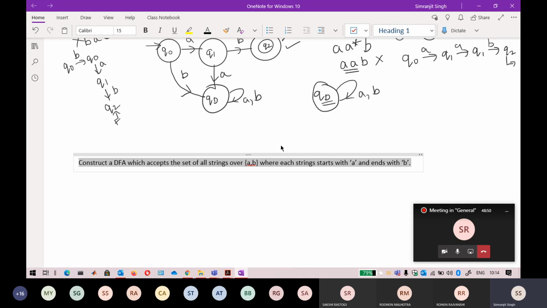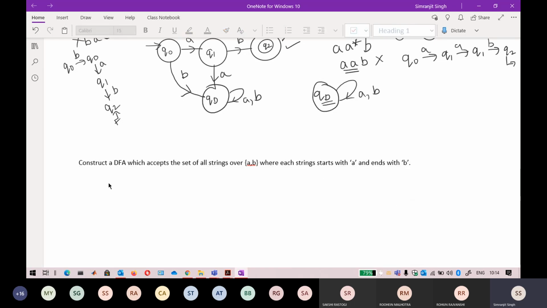Okay, so there is one thing that I want to tell in this question. If you just divide this question into two parts, it just says the string starts with A and ends with B. If I say language 1 is starts with A, it will be A, B, A, any number of A's. Language 2 will be ends with B. If I divide this question, it will be the smallest B, A, B, A, B, B.